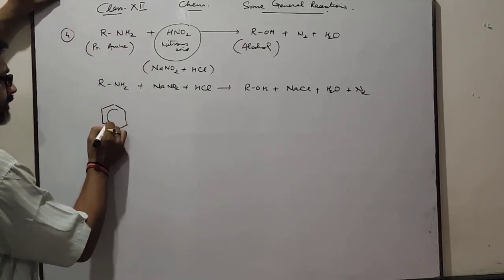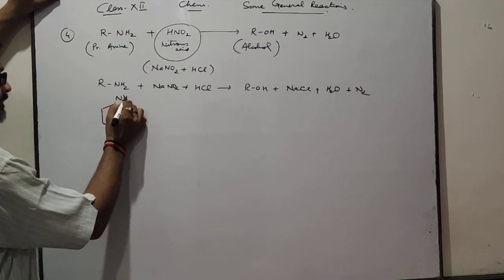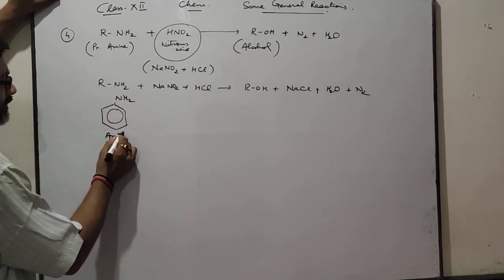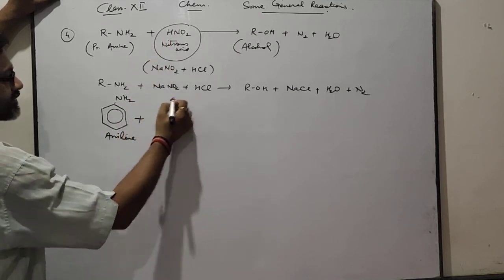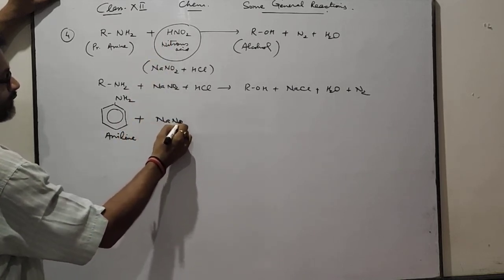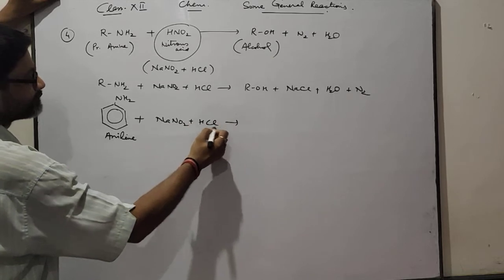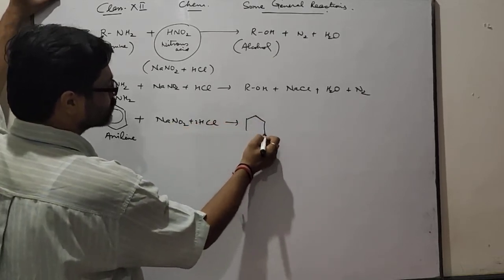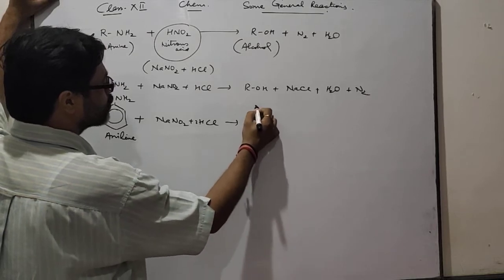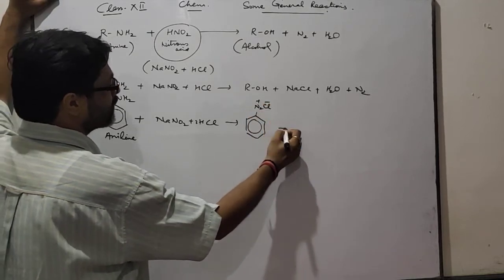If we take aryl amine, means you can say aniline, by treating this one with NaNO2 and HCl, it forms diazonium salt. Here no alcohol is produced. Okay?